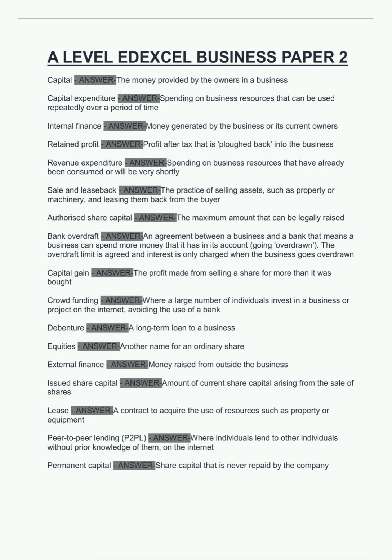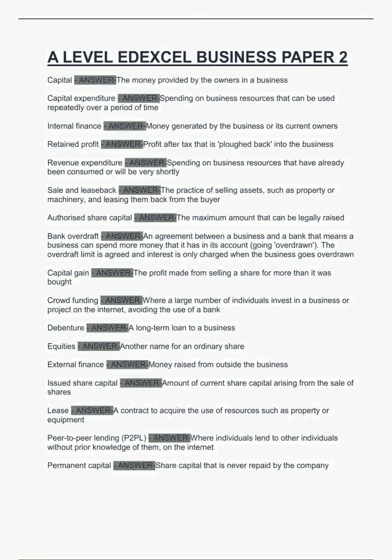A level EDEXCEL business paper 2. Capital. Answer. The money provided by the owners in a business. Capital expenditure. Answer. Spending on business resources that can be used repeatedly over a period of time. Internal finance. Answer. Money generated by the business or its current owners.